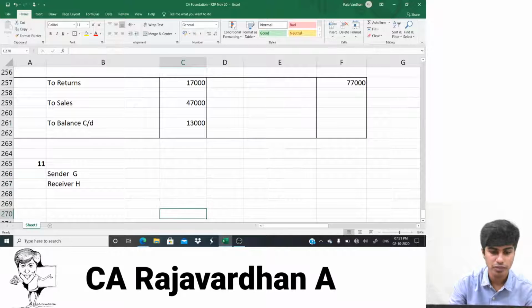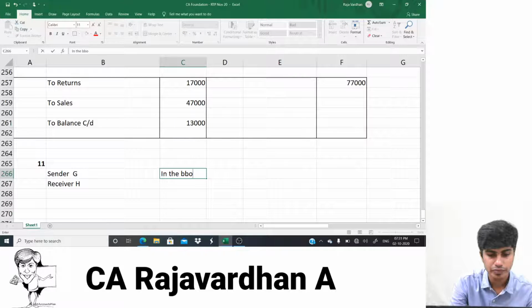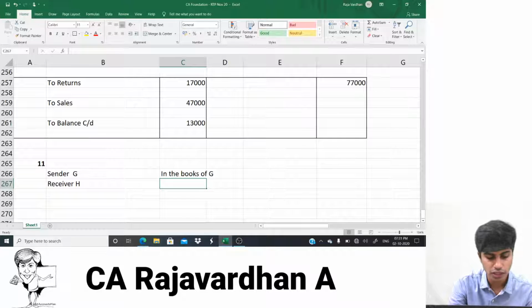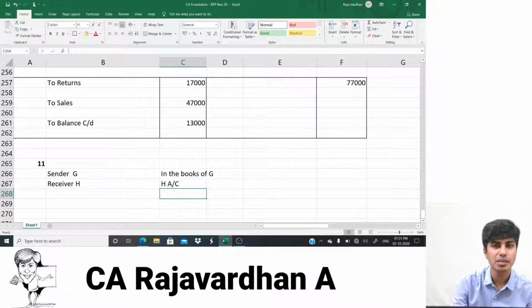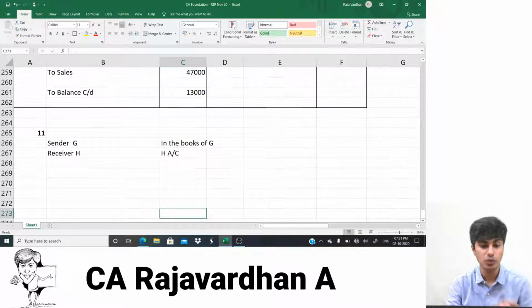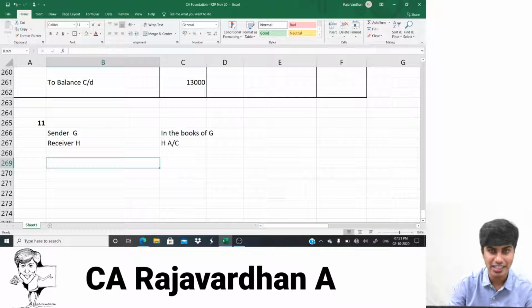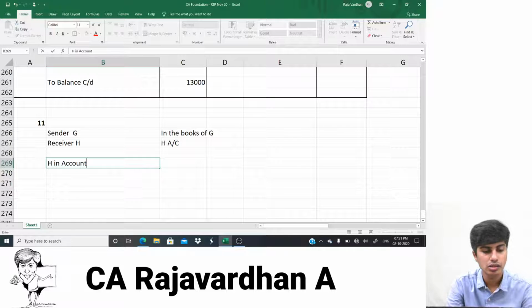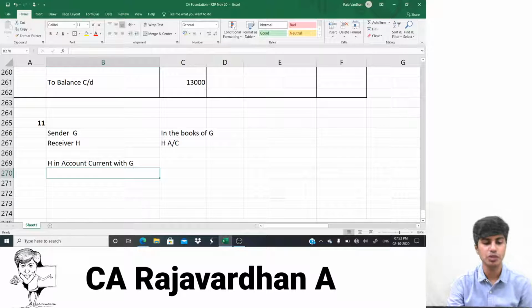So we're doing it in the books of G, H account. It is like in the books of G, H account, but that's not the name you will write. What you need to write as the name for account current is: H in account current with G. This is the name that you will write.